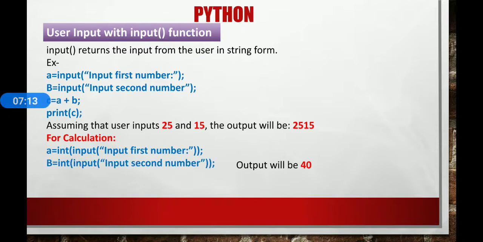Again, we give int of input second number. So again the same thing, the int function converts that string type number into integer form, and then we add it, c equal to a plus b. Then if we print, it will display the output 40.